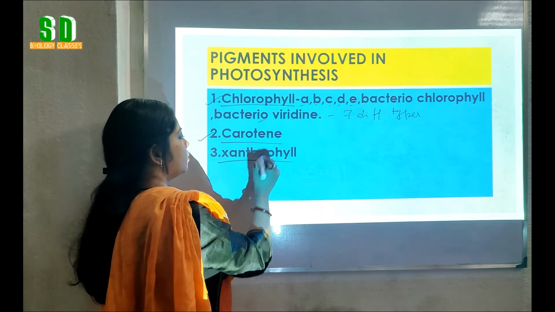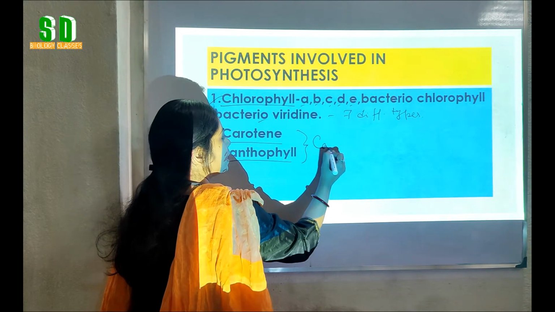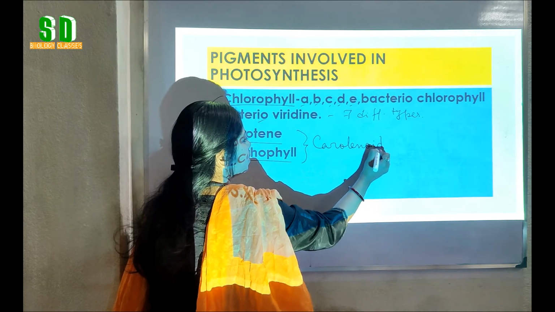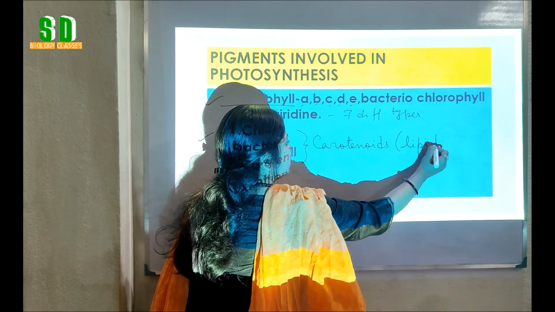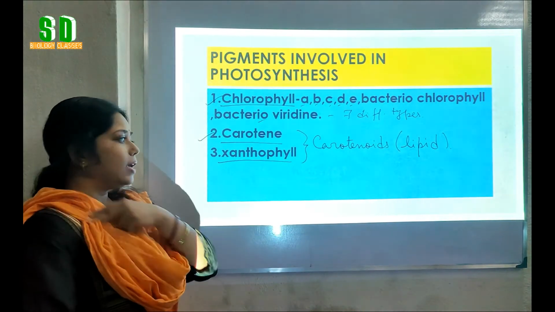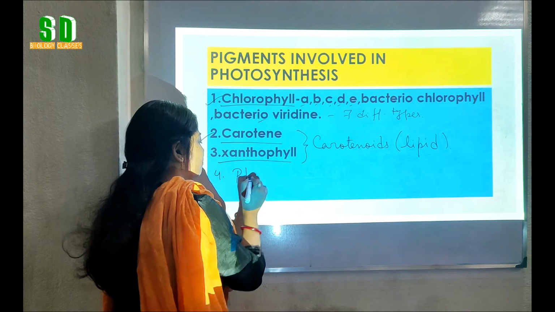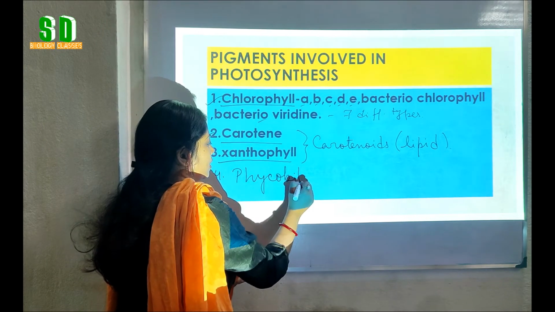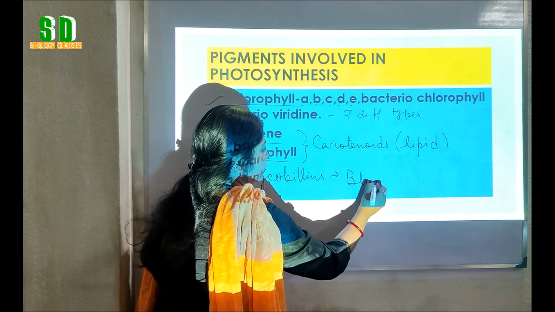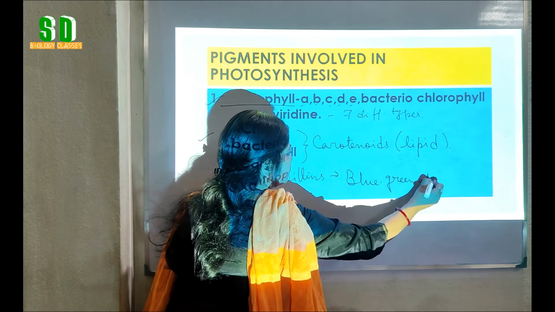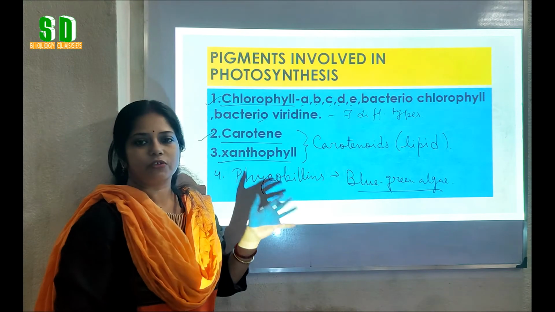Except chlorophyll, carotene and xanthophyll, these two pigments are present. These two pigments together are called the carotenoids. What is the chemical nature of carotenoids? Chemically, it is lipid in nature. Except these three pigments, another important pigment that is present is phycobilins. Phycobilins are mainly present in blue-green algae. So now we will discuss all these different types of pigments.